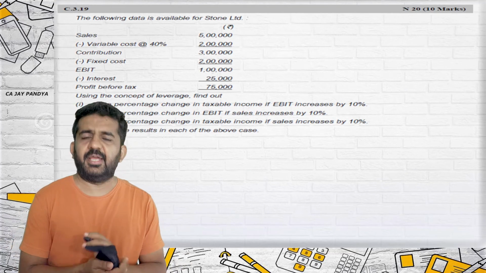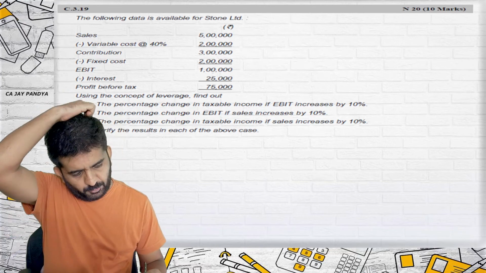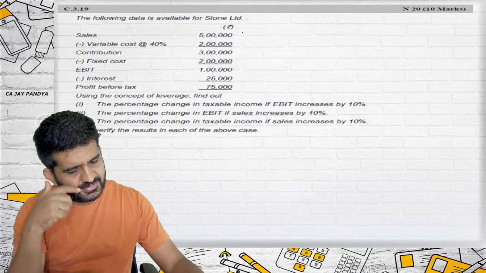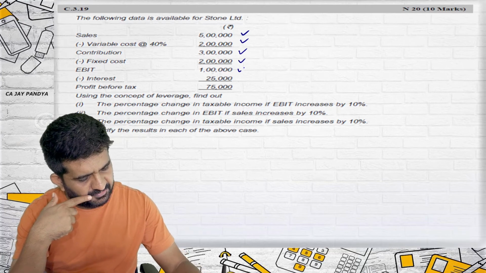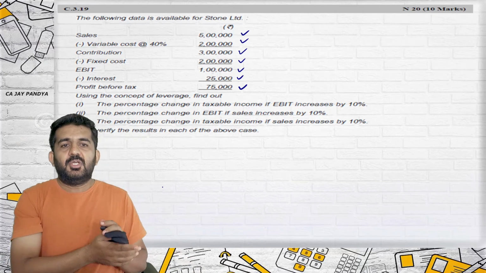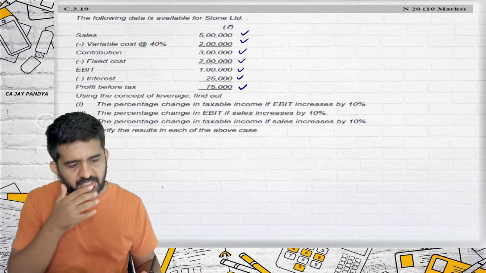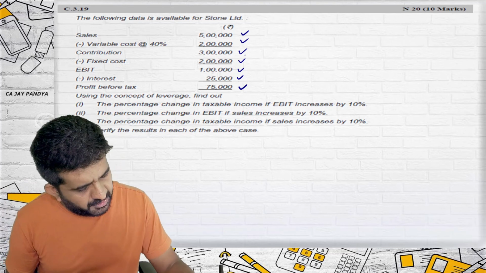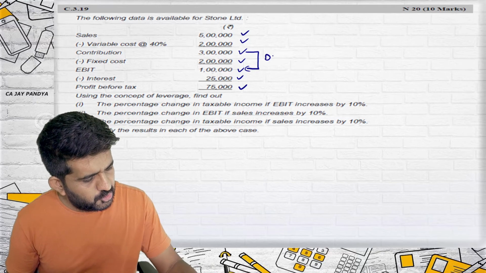3.19. We will be doing it from the point of view of leverage only every time. Sales is given, variable cost is given, contribution is given, fixed cost is given, EBIT is given, interest is given, and EBT is given. So we can find out degree of operating leverage, degree of financial leverage, and degree of combined leverage. Let me find out degree of operating leverage. 3 lakh divided by 1 lakh. So DOL will be 3.